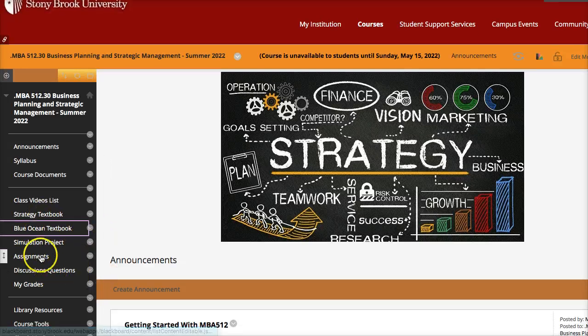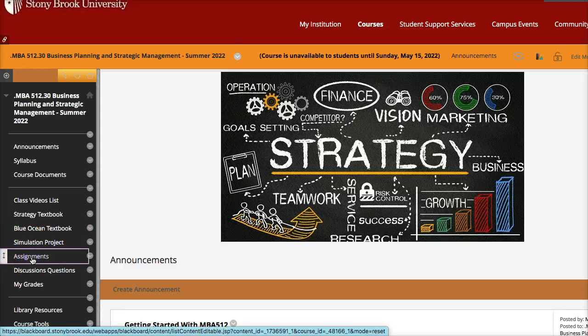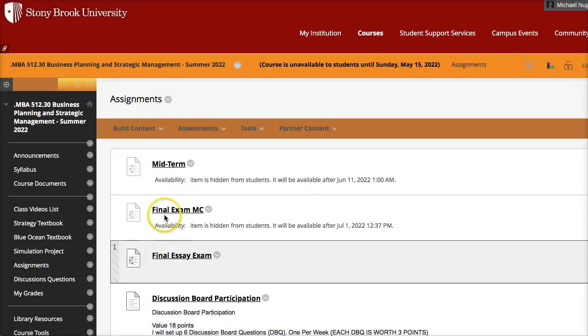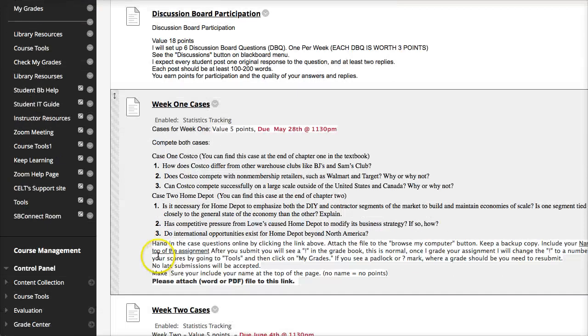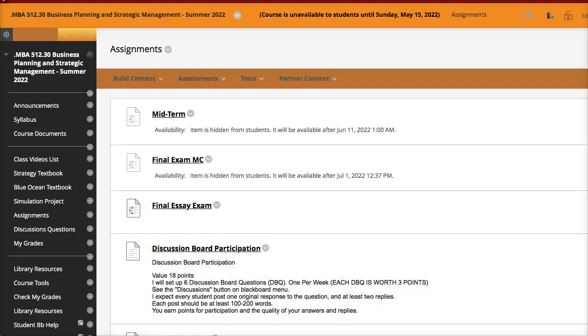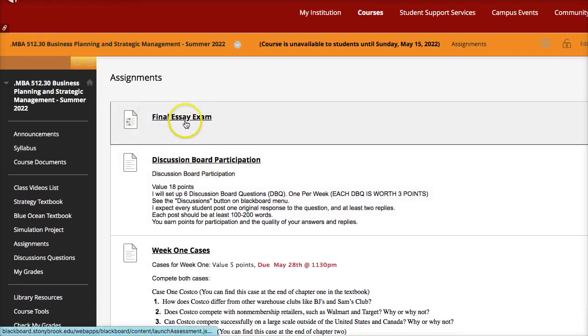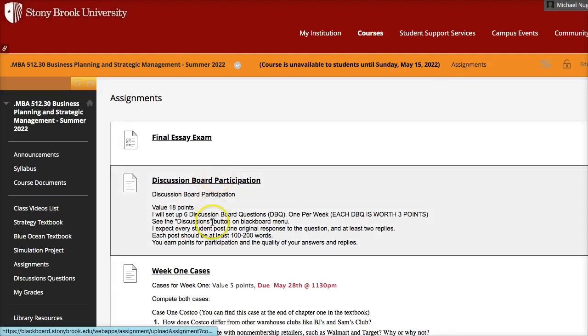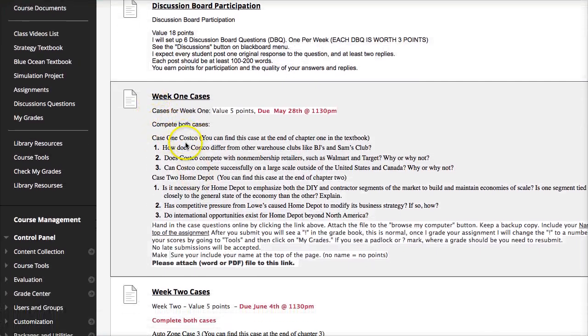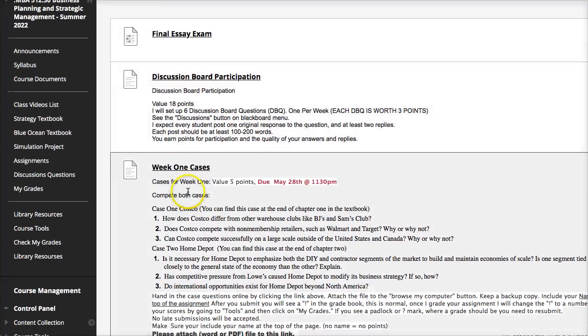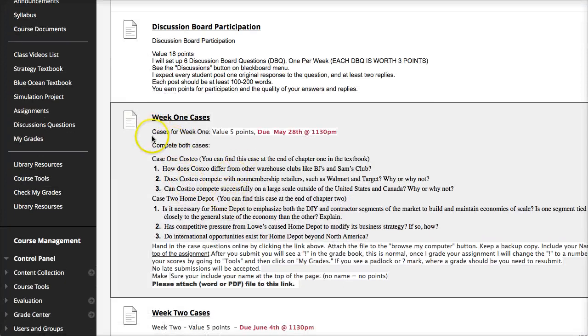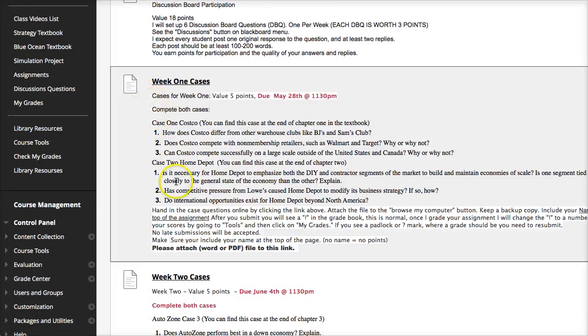Now, I'm going to do the simulation project last. I'm going to move into the assignments. If you click here, this is where the midterm, the final exam, and the essay exam will be listed, as well as the case assignments. You're not going to see the exams until the day they're due. I have to update the date on this, but what you will see is the weekly case studies. For each week, you're going to have 2 case studies to do. Please complete both case studies.